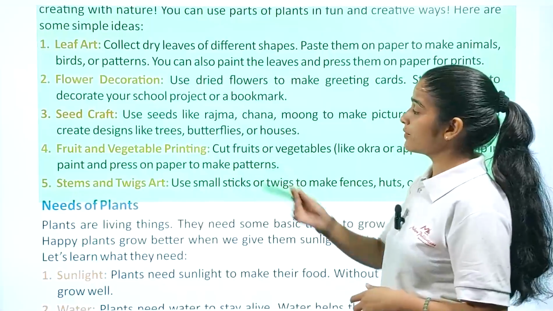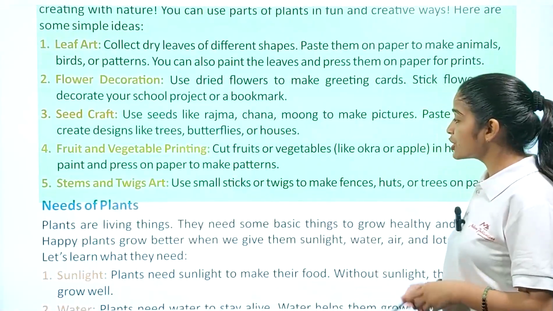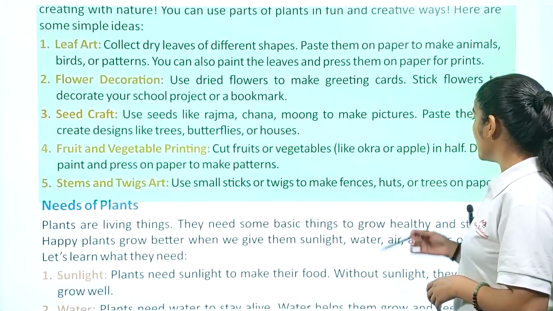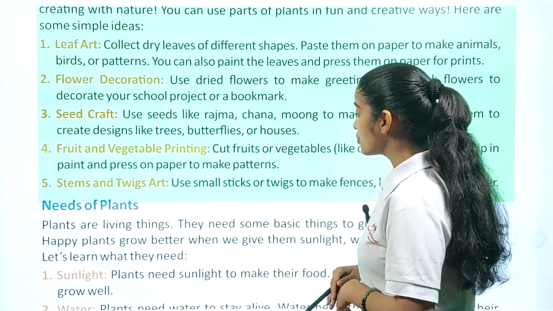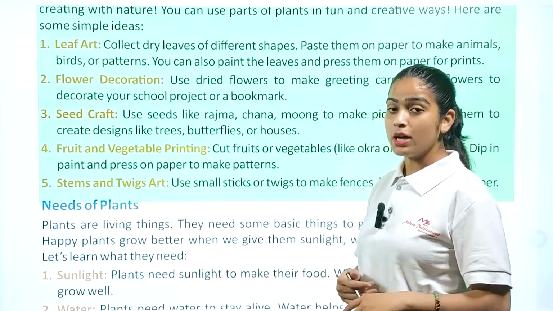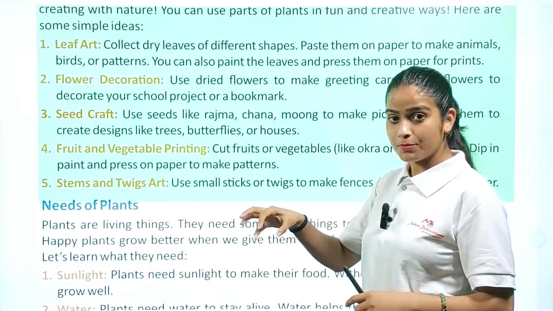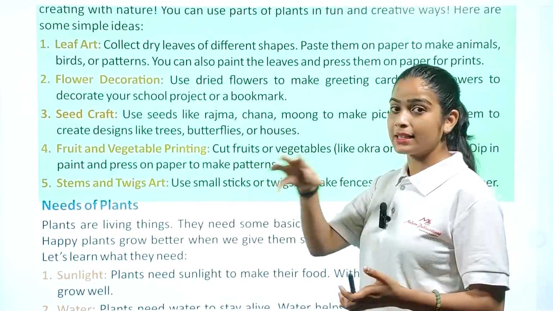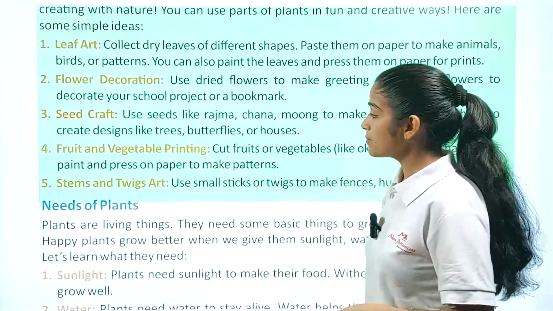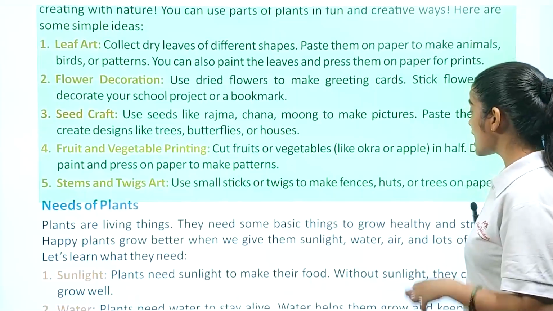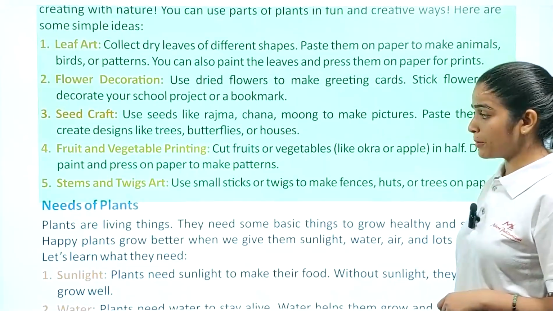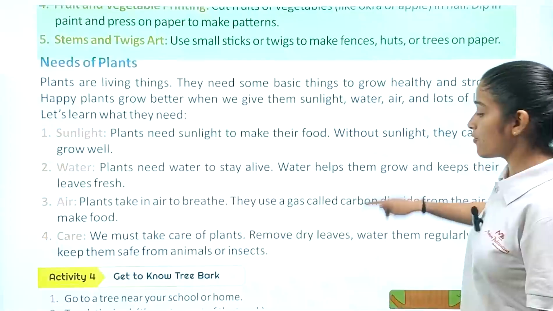Now we have fruit and vegetable printing. Cut fruits or vegetables like okra or apple in half, dip in paint and press on paper to make patterns. You can also dip the half part of the fruits inside the paint and take the pattern from it. Now, stems and twigs. Use small sticks or twigs to make fences, huts or trees on paper. Now what are the needs of plants?